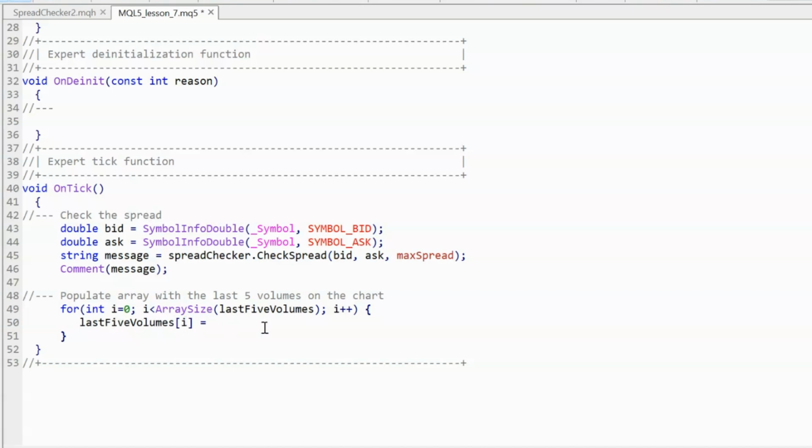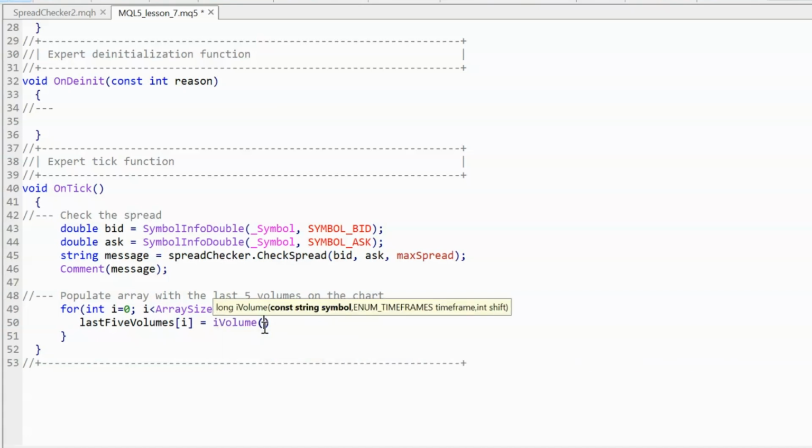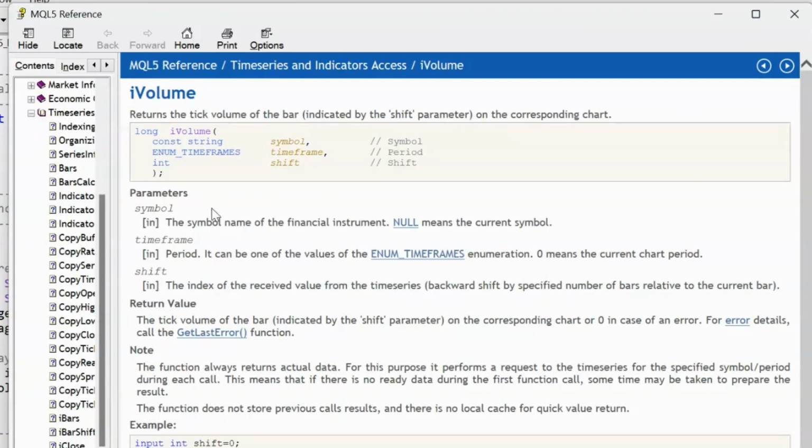So we're going to set the value of the number within the array to be a volume number. So how do we get the volume number? We're going to use an inbuilt function called iVolume. If we press F1, we can bring up the documentation, and it returns the tick volume of the bar indicated by the shift parameter. So it's going to return a long number. So this is why we had to use the long. We need to input the symbol that we're going to use. We need to input the time frame we want, and then we need to know the shift. Now the shift is how many bars back we want to pick that information from.